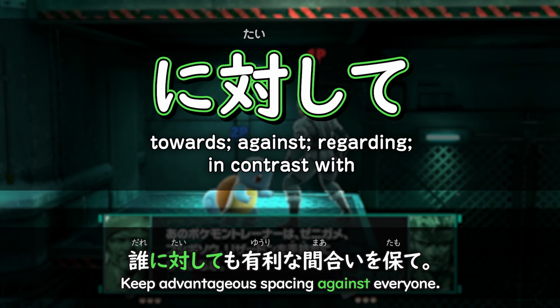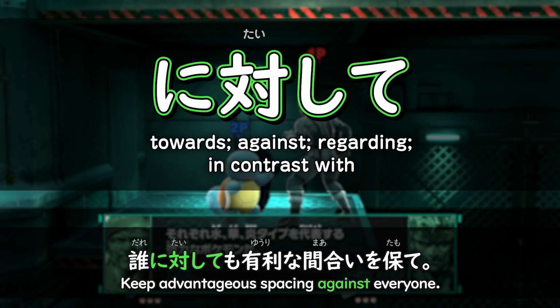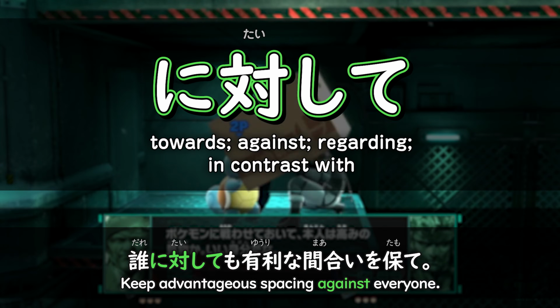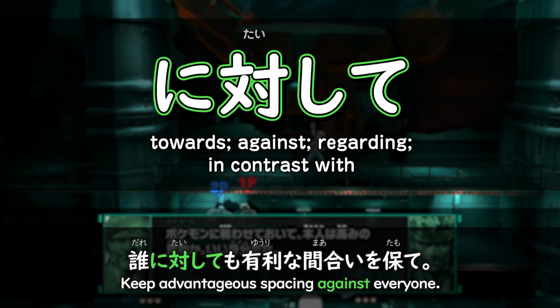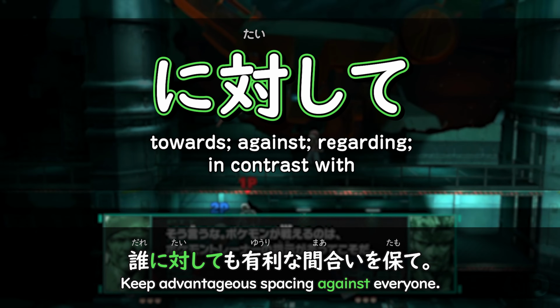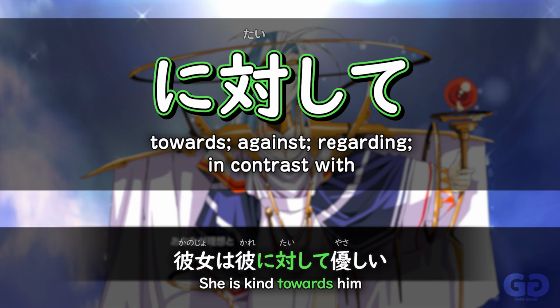The main difference between this に対して and perhaps some other expressions that you're familiar with, について or に関して, concerning or regarding. に対して is a little bit different. It can sometimes mean concerning or regarding, but it's more about expressing something being towards someone else or some other's action. She is kind towards him. 彼女は彼に対しては優しい. It has this feeling like you're doing an action towards the other.